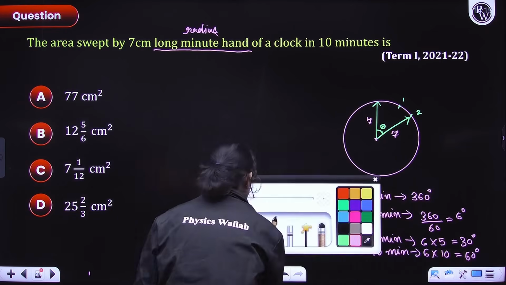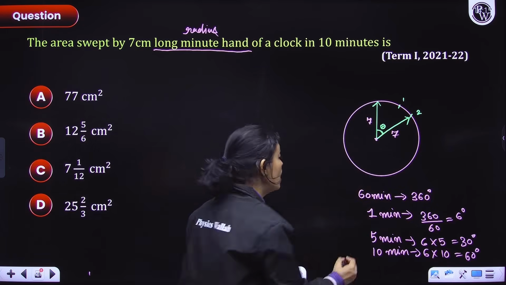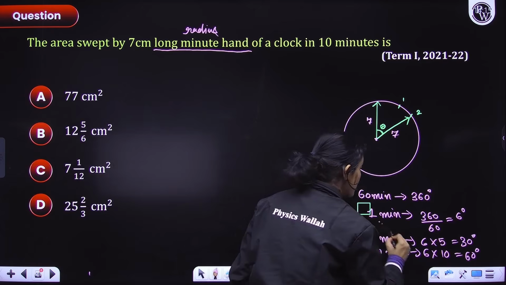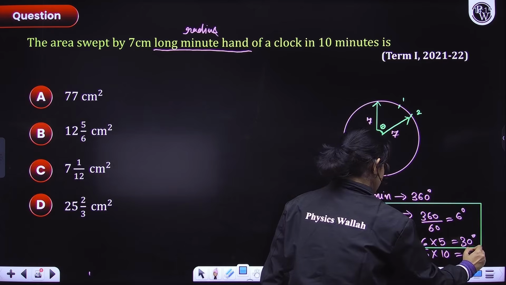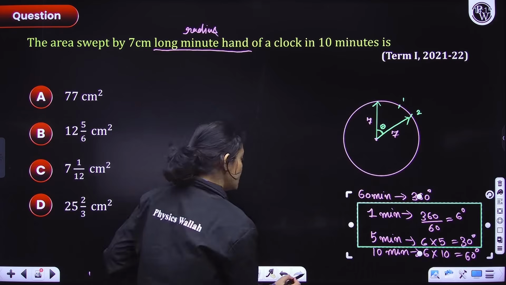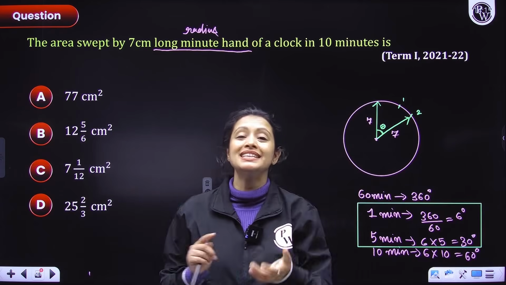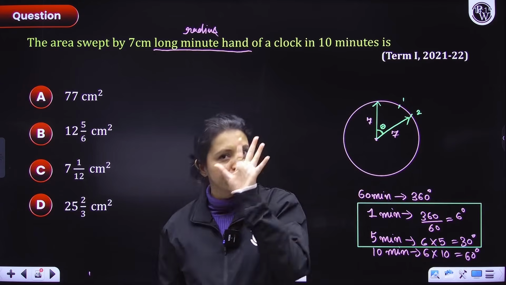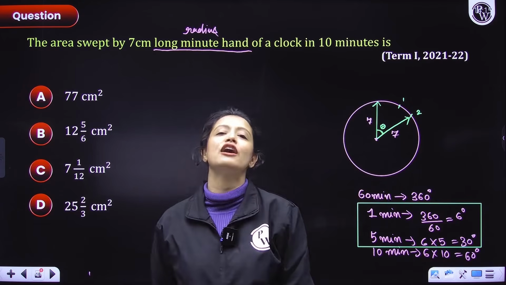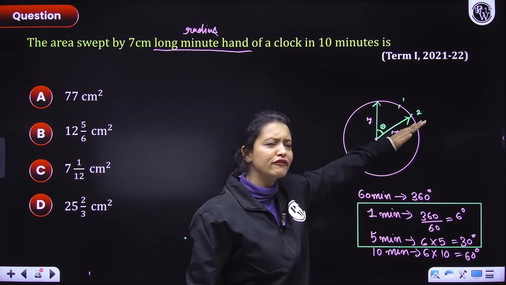So here, what is the important part that you should always remember? This here is the important part. These two here. You should remember that in 1 minute, the minute hand makes an angle of 6 degrees and in 5 minutes it makes an angle of 30 degrees. Okay? So for every 5 minutes, 30 degrees.